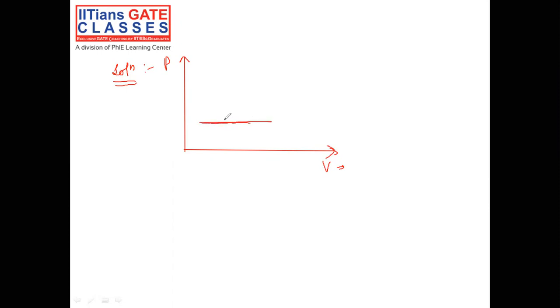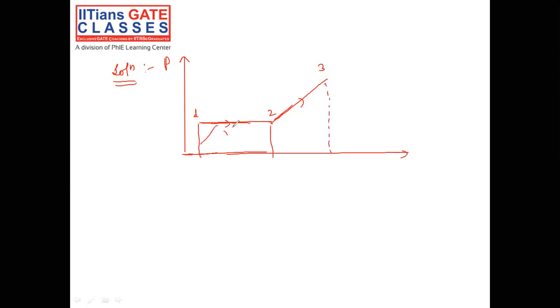From point number 1 to point number 2, there is an isobaric process. But after point 2, there is an increase in the pressure value due to spring force. And whenever the spring is there, the pressure and volume are going to vary linearly. Now it is a closed system, so the area under this curve will give me the work done.